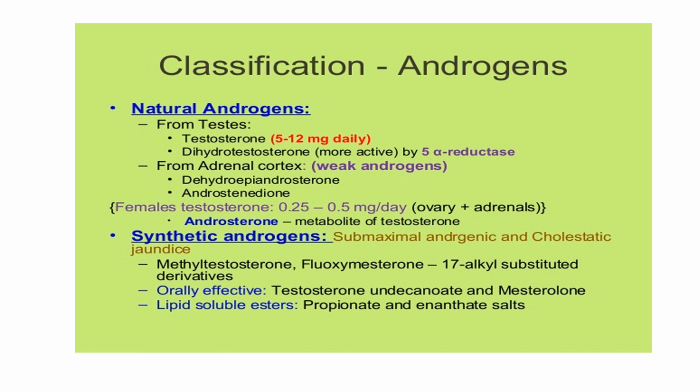Coming to the second group, that is the synthetic androgens. They are methyl testosterone or fluoxymesterone, which are 17-alkylated substituted derivatives. Orally effective and lipid soluble ones are also available. Orally effective ones are testosterone undecanoate and mesterolone, while lipid soluble include propionate and enanthate salts.